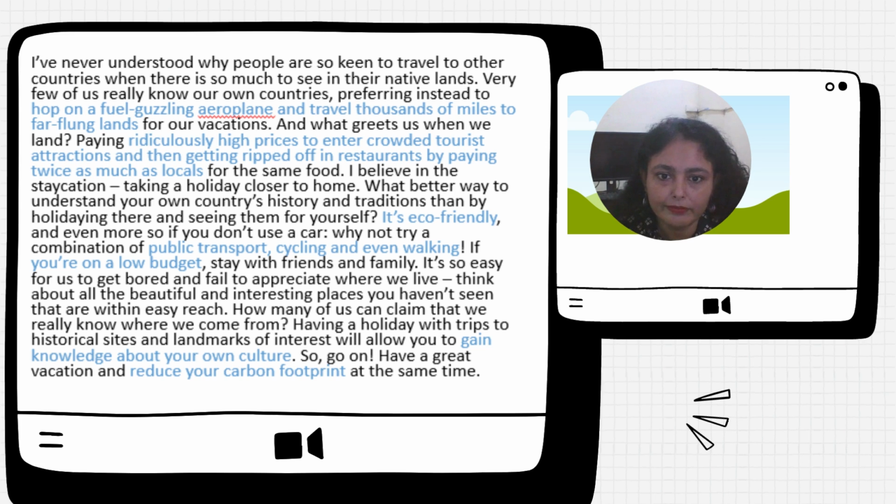And then this person is very much concerned about pollution. Reduce your carbon footprint. Okay, be there at your own locality, and keep on reducing your carbon footprint. But here also a very strong argument can be built on that. We've seen that there are so many cars on the road, and how is it that we are not being a part of carbon footprint while we are in our own locality? We are actually. So this is a baseless fact that this person is giving. Now going on to the next text.